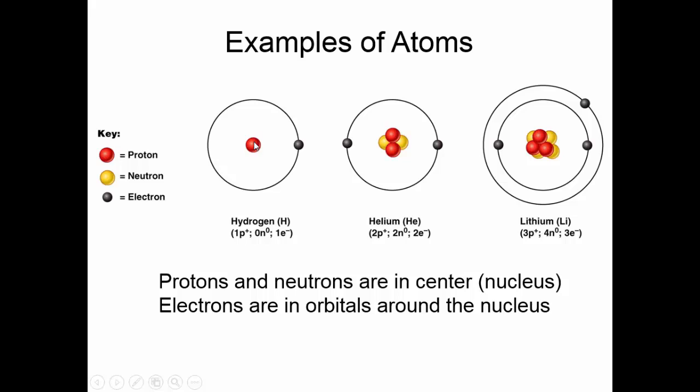Here in this atom we have 1 proton and 1 electron. This is hydrogen. Here we have 2 protons and 2 neutrons. They're in the nucleus. Since we have 2 protons, we have 2 electrons. And here we have 3 protons and 3 electrons. This particular atom happens to have 4 neutrons. The number of protons and neutrons does not have to be the same.